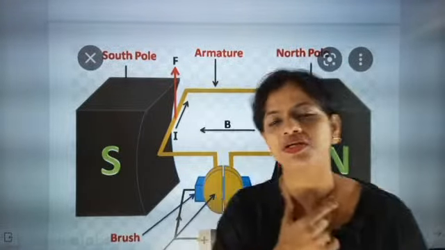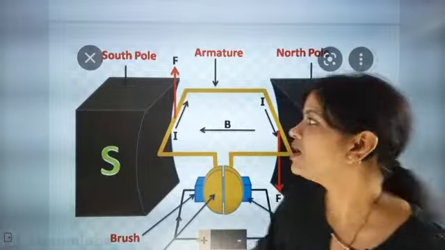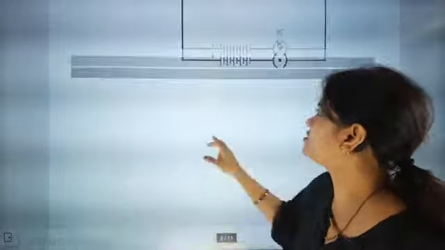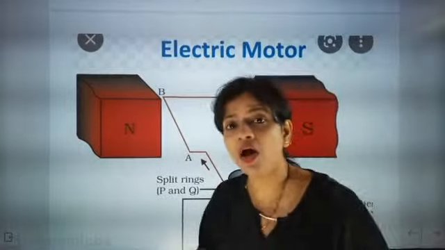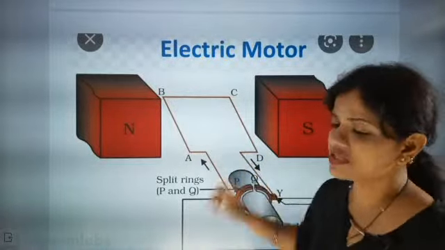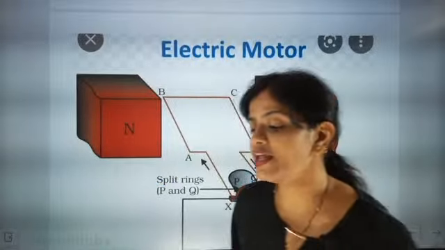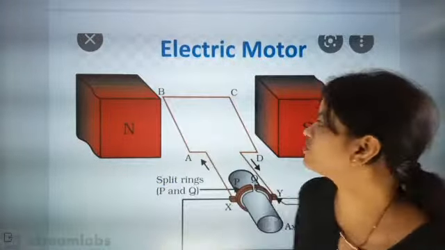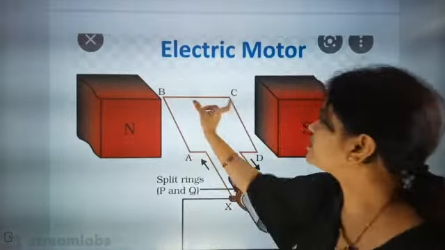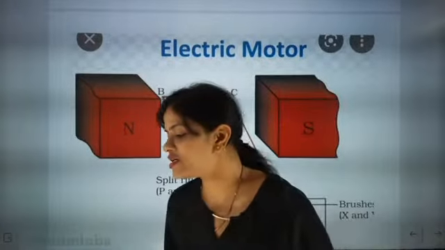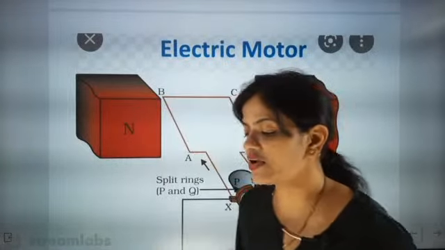Now one question is there. The magnetic field is influencing the sides AB and CD. What about AD and BC? Is it going to influence those sides also?